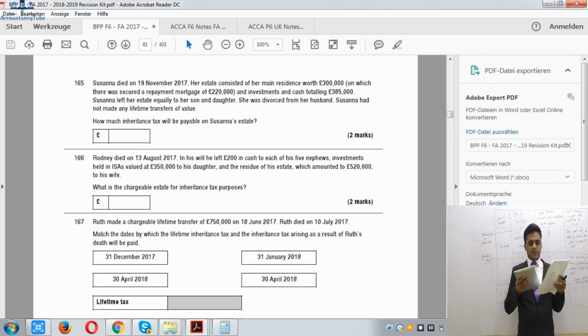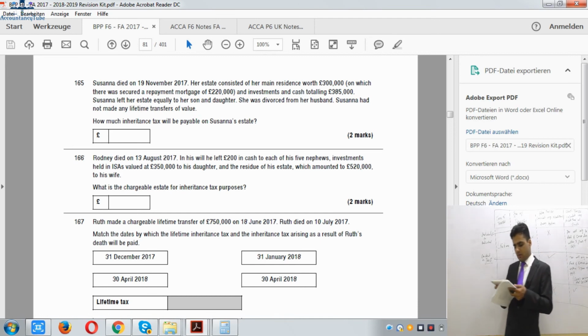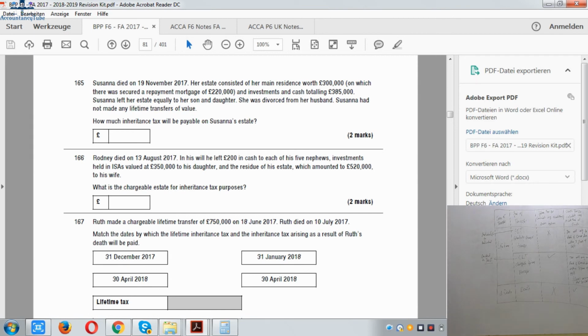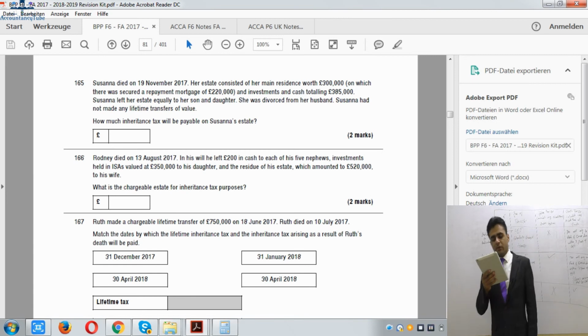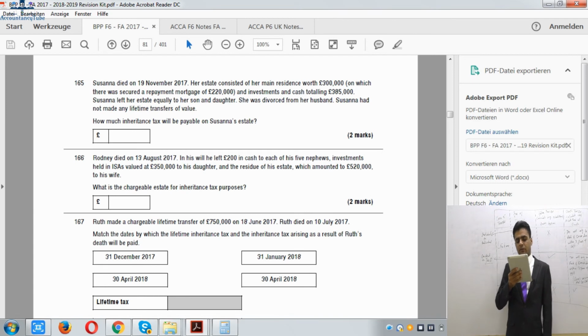Next question is 167. We have already done that, date of payment. 168, please. Question number 168. Just give me 1 second. Question number 168. Right, what is the amount of inheritance tax received by Benjamin's grandchildren? Now, in this case, someone has died. It says Benjamin died on 30th of November 2017, leaving an estate valued at £890,000.